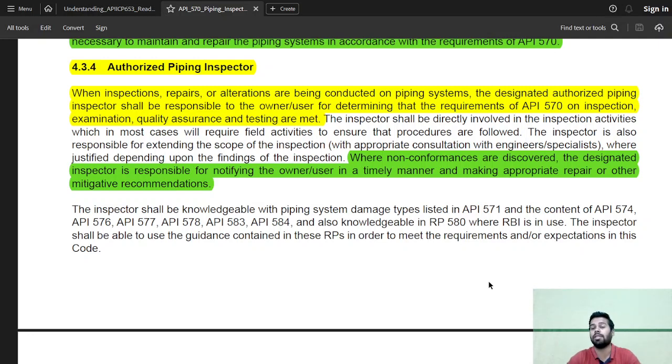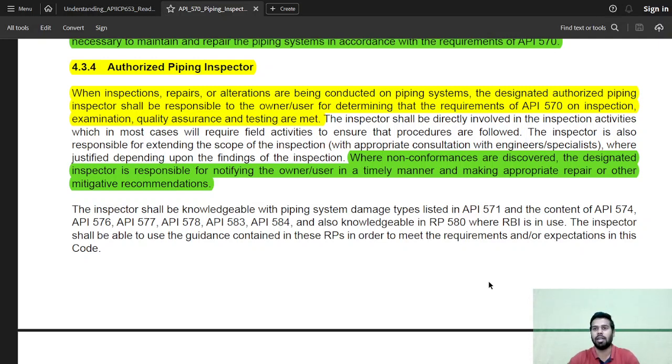The inspector shall be knowledgeable about the piping system damage mechanisms that are listed in API 571, and the contents of API 574, that is inspection practices for pressure piping, 576, that is inspection of pressure relieving devices, 577 is welding inspection and metallurgy, 578 is material verification program for new and existing alloy systems, 583, 584, and also knowledgeable with 580 where RBI is in use. Okay.